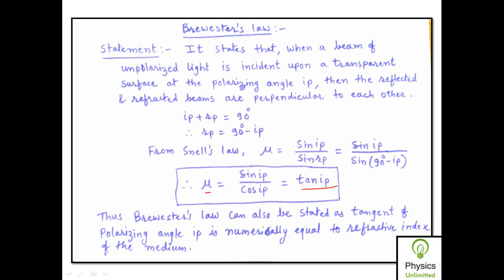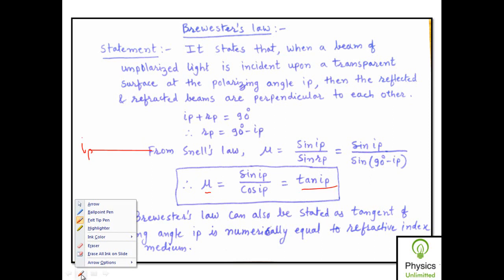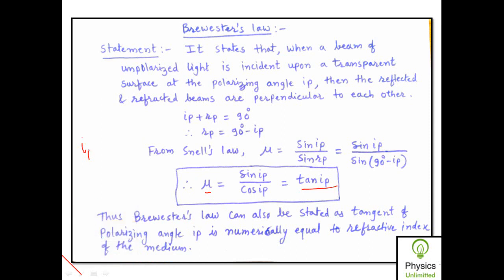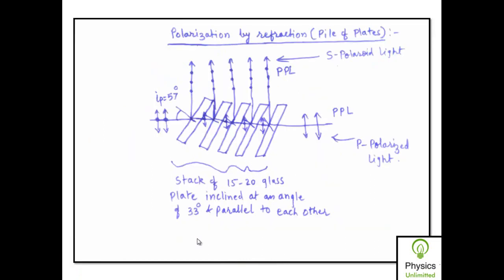In case of glass, the polarizing angle IP is found to be 57 degrees. IP is equal to 57 degrees for glass only, while for other transparent surfaces it will be different.